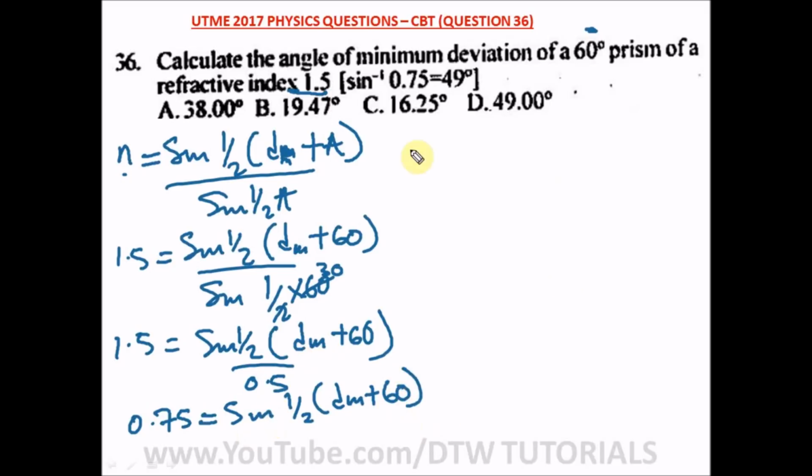Okay, so here, since we are given the inverse sine of 0.75 as 49 degrees, all we need to do is divide both sides by sine.